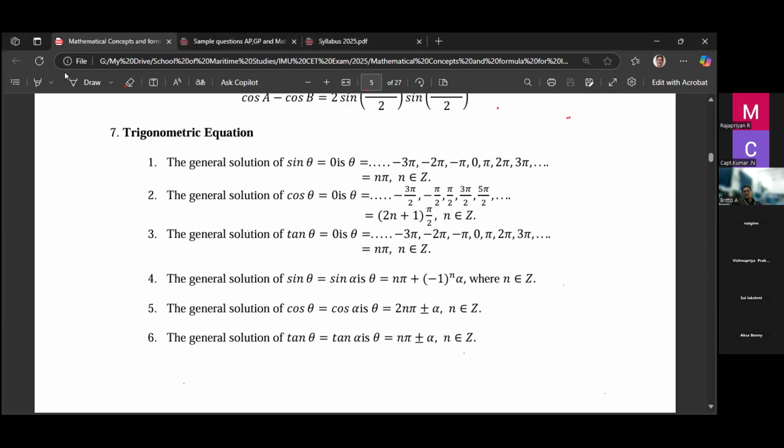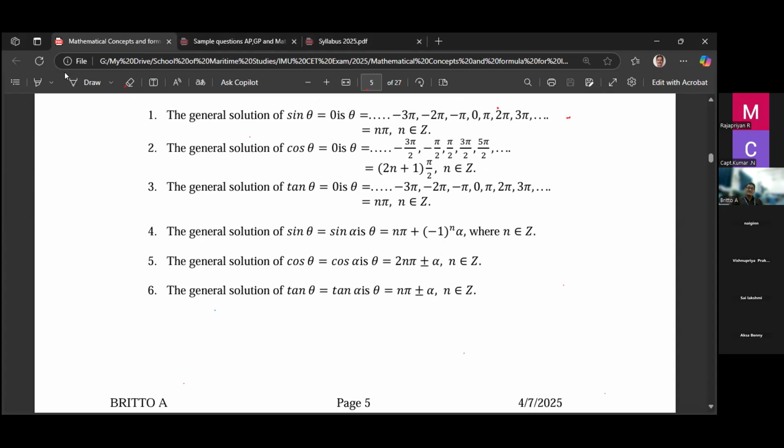Then the general solution of cos theta equal to 0 is theta equals (2n plus 1) into pi by 2, where n belongs to the set of all integers. So plus 1, minus 1, 0, plus 2, minus 2, plus 3, minus 3. All this set of integers satisfies it. Then the general solution of tan theta equal to 0 is the same as sine theta equal to 0, which is n pi, n belongs to integers.